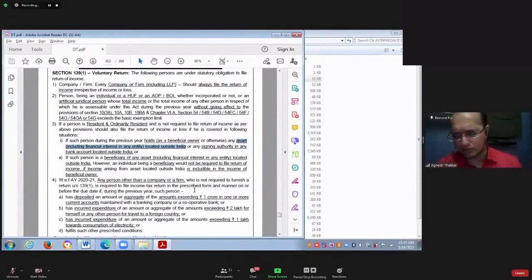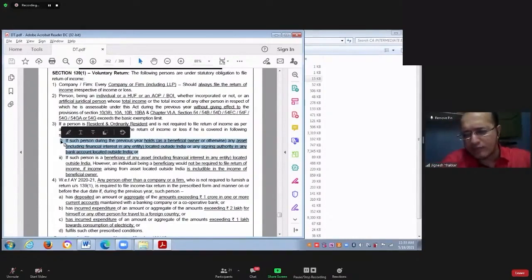So there are three situations. Number one, you are having any asset situated outside India. Number two, you are having a bank account outside India in which you are having a signing authority. And number three, you are having a financial interest in any entity situated outside India. In that case, it is mandatory to file your income tax return irrespective of your income. Whatever may be your income, it can be more than the basic exemption limit, less than the basic exemption limit, it can be zero, it can be anything. It is mandatory for you to file the income tax return. Even if your income is zero, you have to file the income tax return.